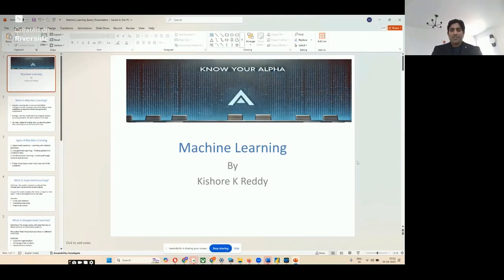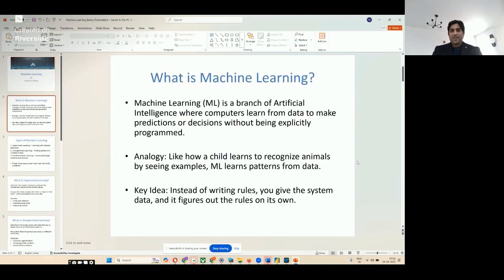Today we are going to discuss machine learning. So what is machine learning? Machine learning is a branch of artificial intelligence where computers learn from data to make predictions or decisions without being explicitly programmed. If we see an analogy, a child learns to recognize animals by seeing some examples, right? Similarly, machine learning learns patterns from data. It does pattern recognition.